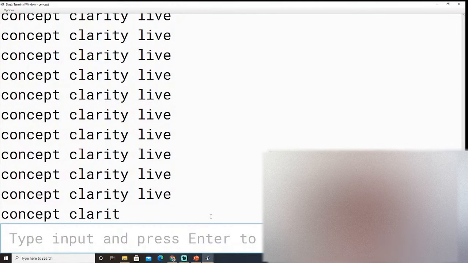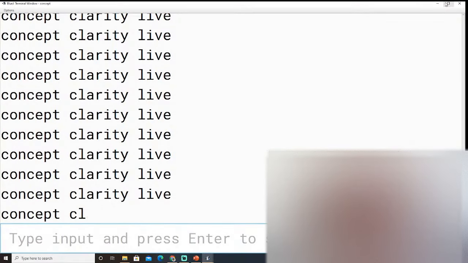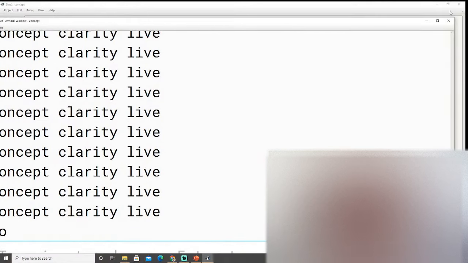The computer speed is so fast that that's how it has been showing. If there were faster computers, we would not even be able to see it. My computer RAM is 8 GB, so there is a little lag here. So this is how it shows that the program is still running. Another example, if you want to see whether your program is running or not, you can see here. Let me minimize this. Give me a second, let me minimize if it is possible.